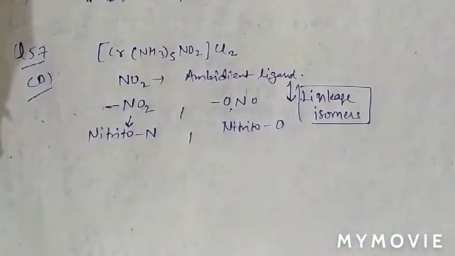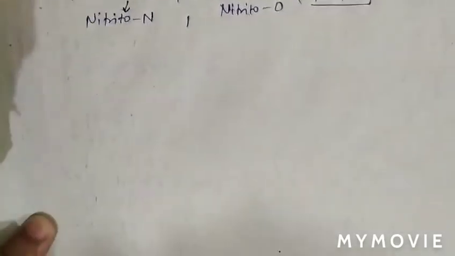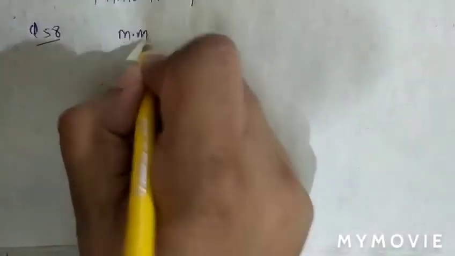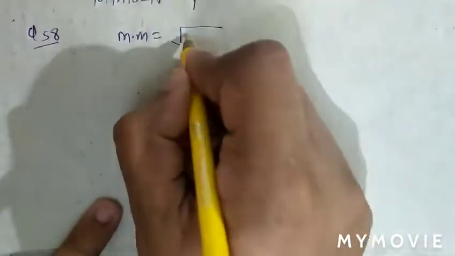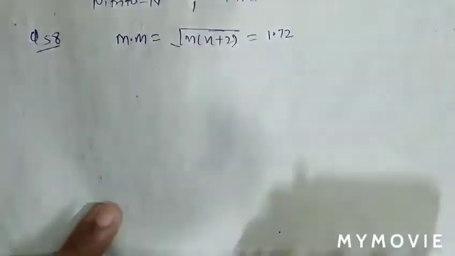See question number 58. In question number 58, the magnetic moment is given. The magnetic moment is square root of n into n plus 2, equal to 1.73.